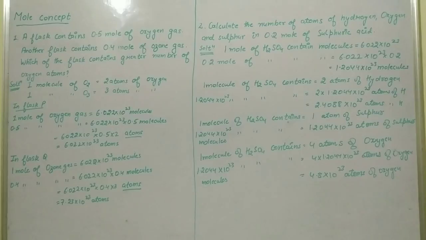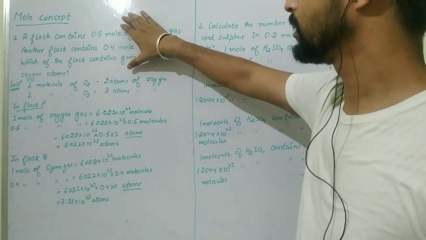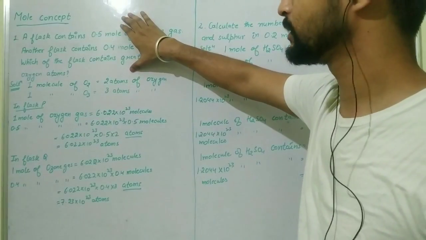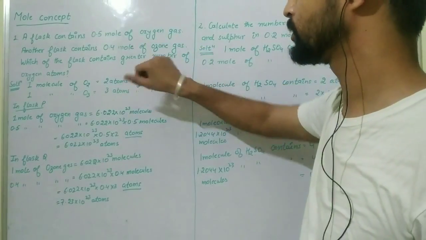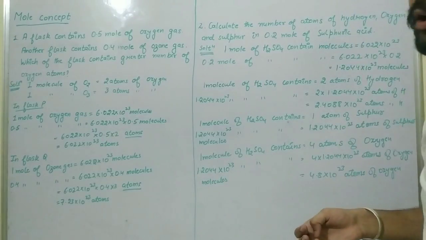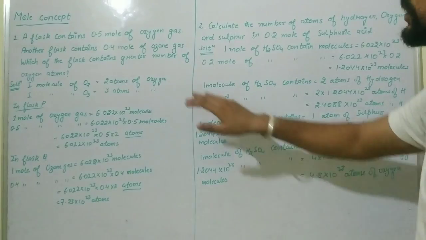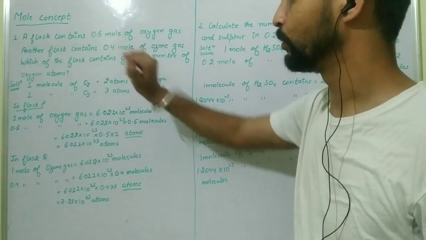In chemistry, if there are numericals related to the topic, try to solve numericals more and more, because numericals will clear your concept. Clear? So here we have the numericals for the mole concept.